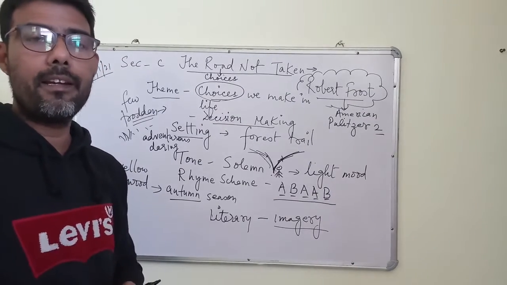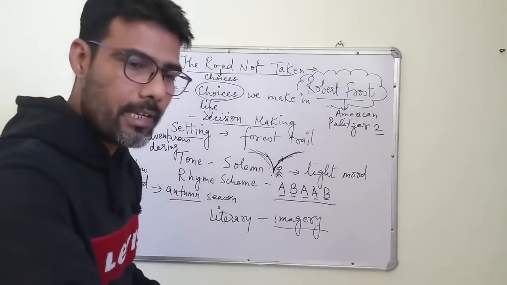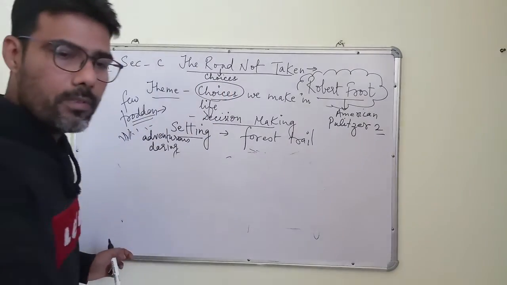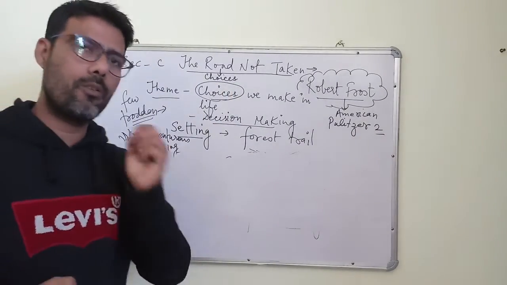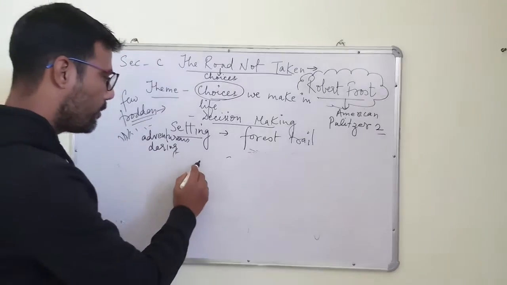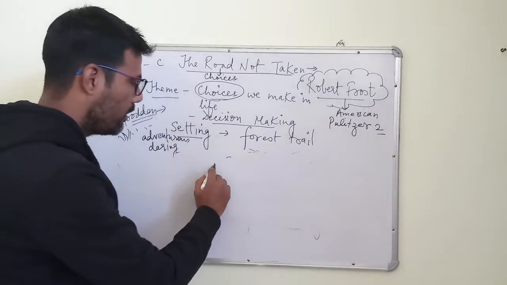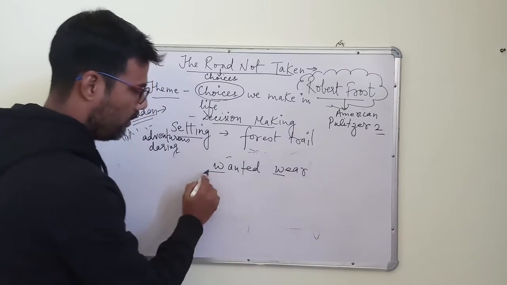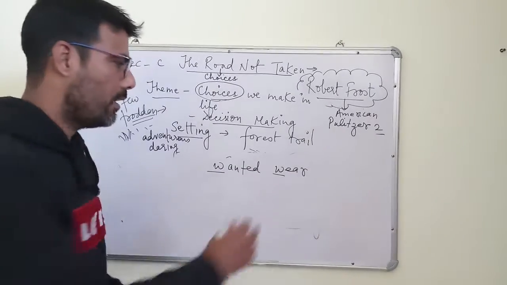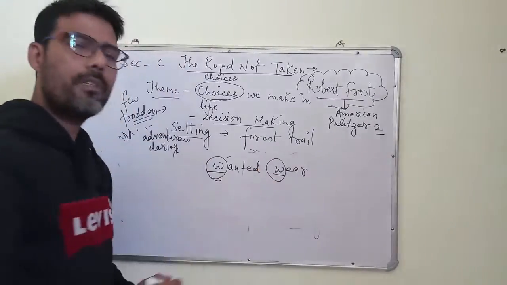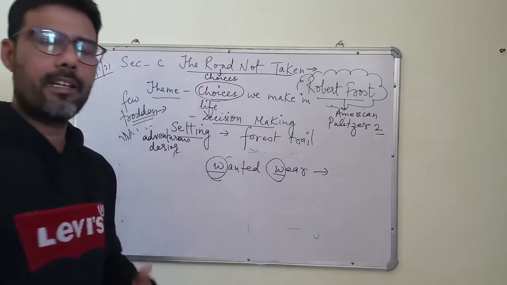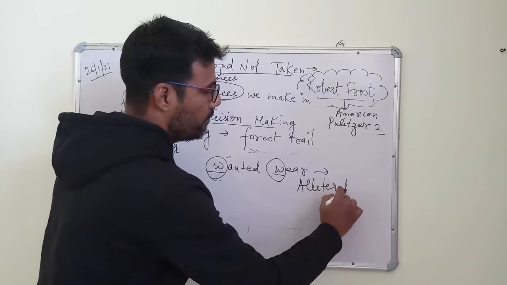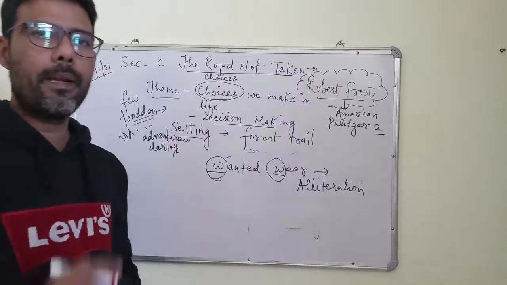Now children, wanted wear, right? The consonant sounds are coming together. We all know that there are vowels and consonants in the English alphabet. So if I am talking about the consonants, I am talking about W, wanted, wear, right? The consonant has come in a sequence, and when consonant-sounding words come in a sequence, it creates another figure of speech which we call alliteration. Fine. So in the second paragraph, we have alliteration.